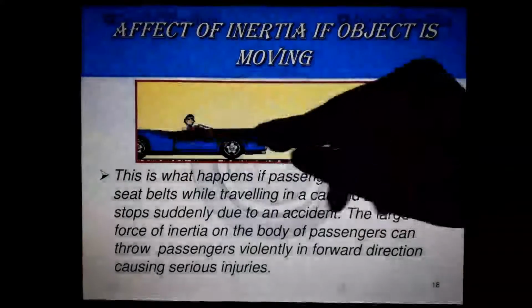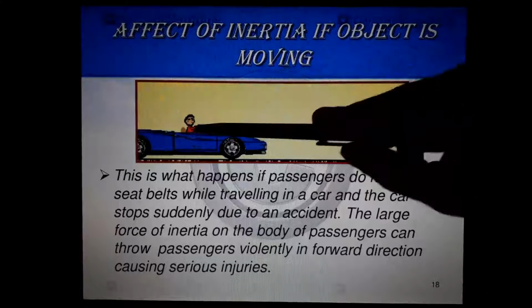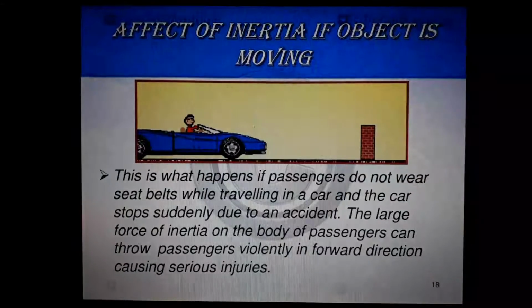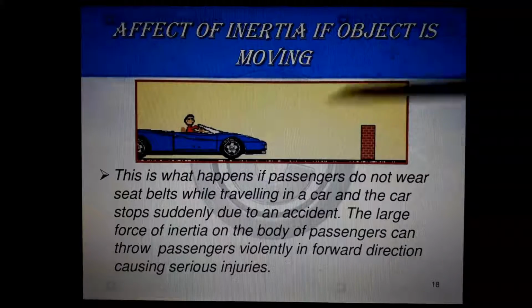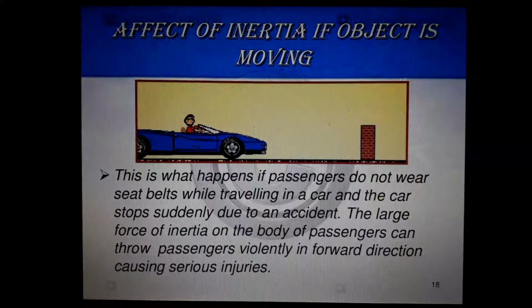Because when the car is driving, this person is also sitting inside the car. Okay, with this car, this person also has a motion. Okay, he is continuing his state of motion.